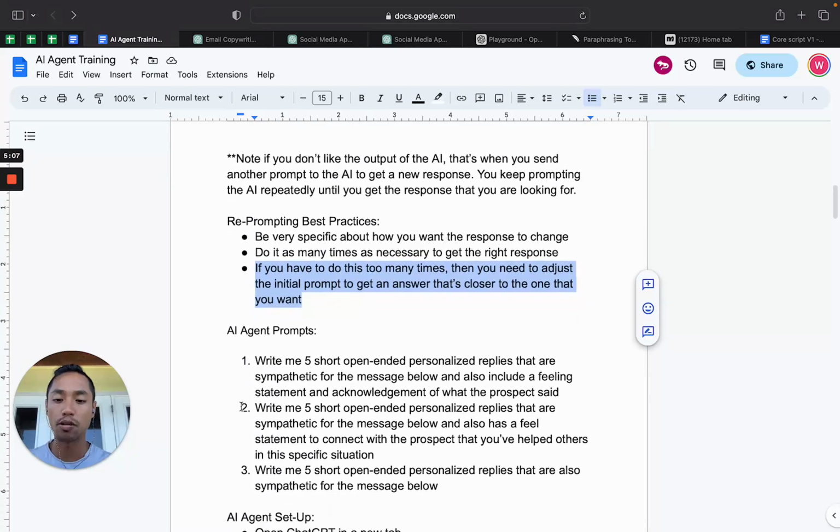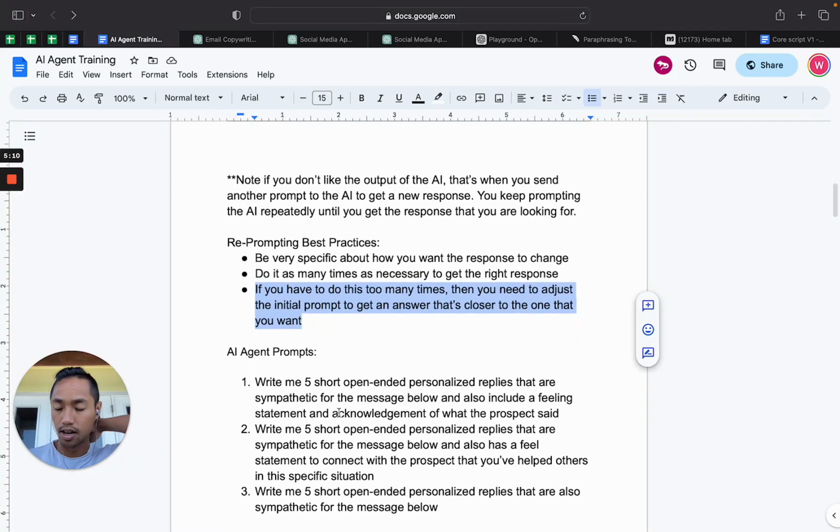And so here are the 3 prompts that we use in AI Agent for our chats. And so I want to just walk you through these right now. So number 1, write me 5 short, open-ended, personalized replies that are sympathetic for the message below, and also include a feeling statement and acknowledgement of what the prospect said. Right, and I'll break them down in just a second after I go through all the prompts. Number 2, write me 5 short, open-ended, personalized replies that are sympathetic for the message below, and also have a feeling statement to connect with the prospect that you've helped others in this specific situation. And then number 3, write me 5 short, open-ended, personalized replies that are also sympathetic for the message below.